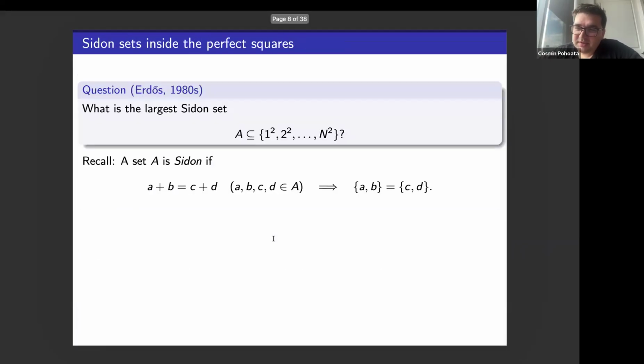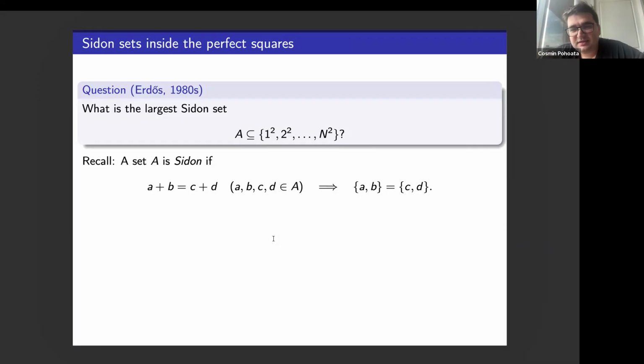And I thought maybe in the interest of time, since it's a short talk, rather than trying to talk philosophy, I would do it through a couple of examples, perhaps examples related to Sidon sets, because these are, I think, some favorites here. They appeared in a few talks already. So here's a concrete problem, a question of Erdős from the 80s.